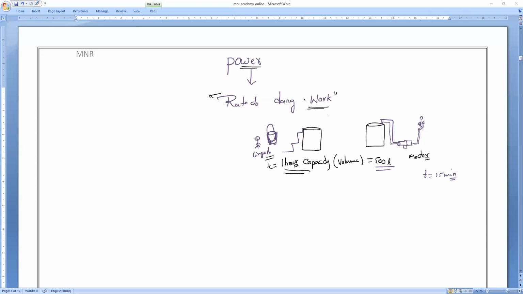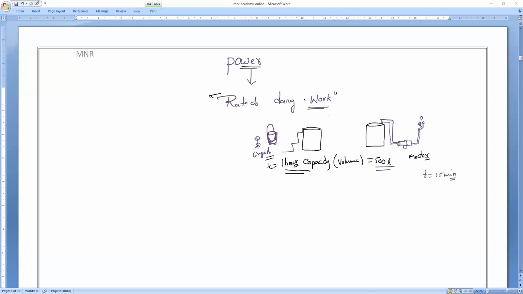Power is a physical quantity which will help us to describe how fast or how slow the work is done by a body. For a given work, how fast or how slow the given body is completing it, we will understand from the concept of power. So that is what we call power.